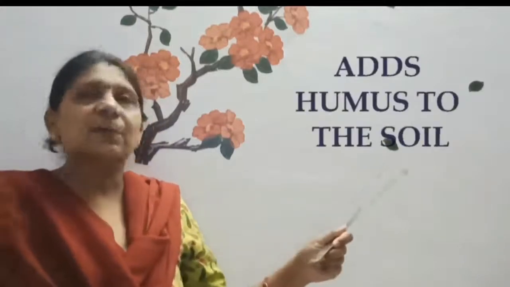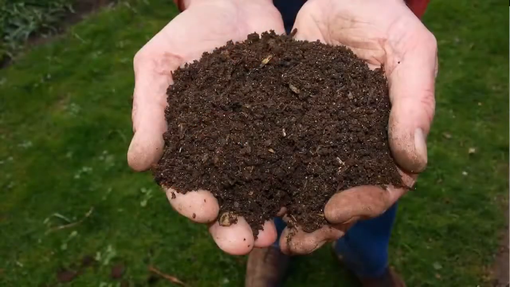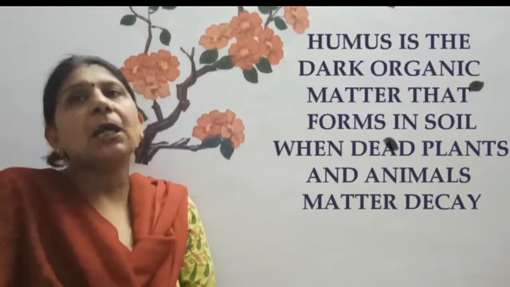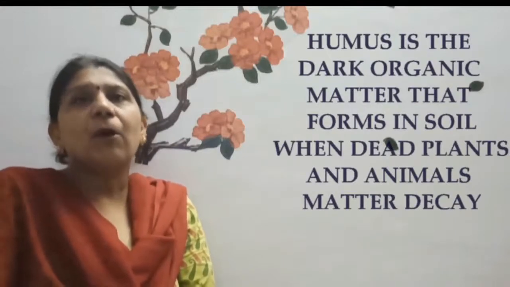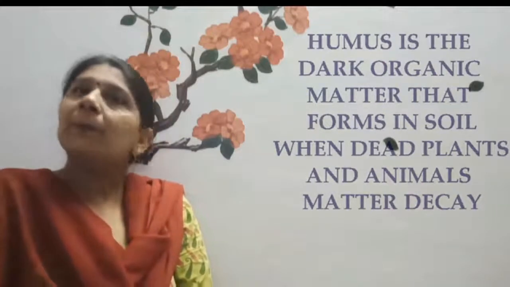Now come to the next point. Add humus to soil. Now what is humus? Humus is the dark organic matter that forms in the soil when dead plant and animal matter decays. Humus is important because it retains moisture in the soil, loosens the soil, permitting better irrigation and drainage, and also encourages the increase of soil organisms which help make nutrients available to plants.